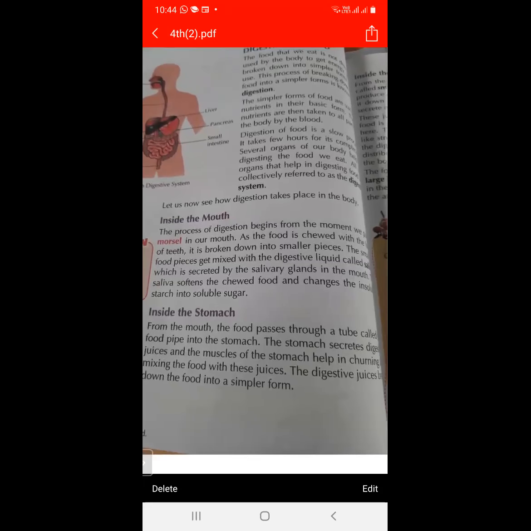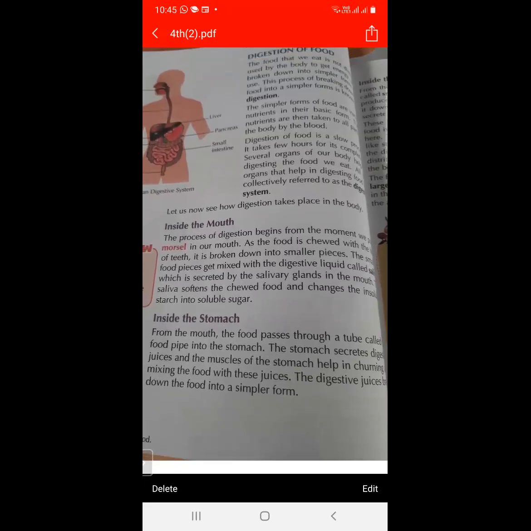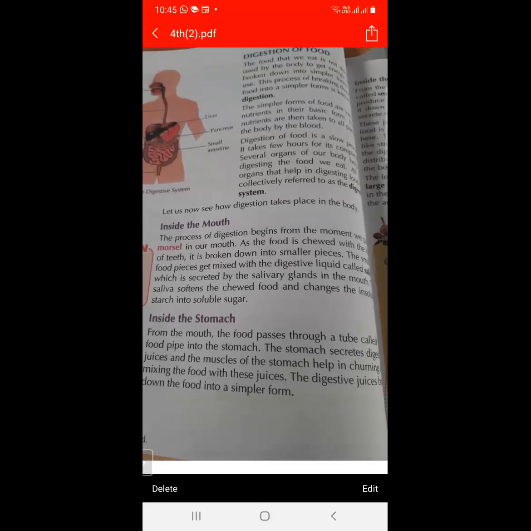As we know, in the stomach, digestive juices are present, and the muscles of the stomach help in mixing the food with these juices, and the digestive juices break down the food into a simpler form. So what processes are going on inside the stomach? From the mouth, food passes through a tube, and this tube is called the food pipe.